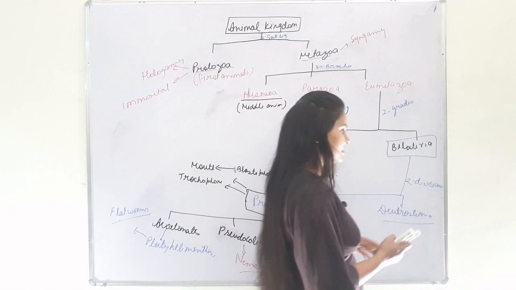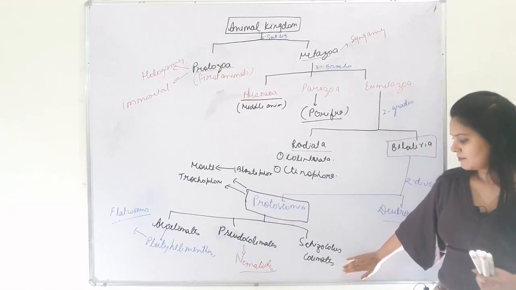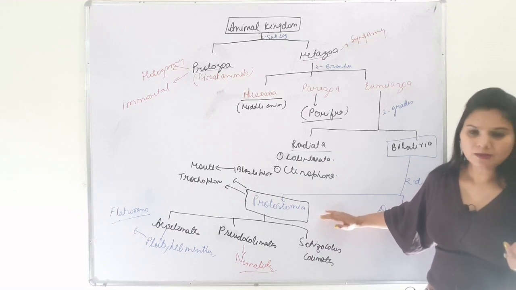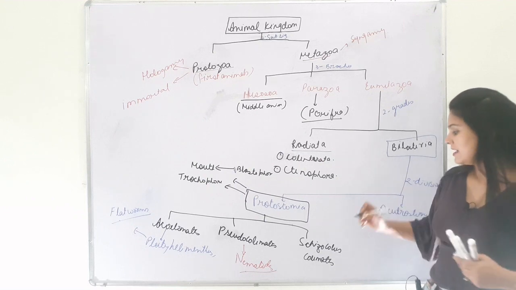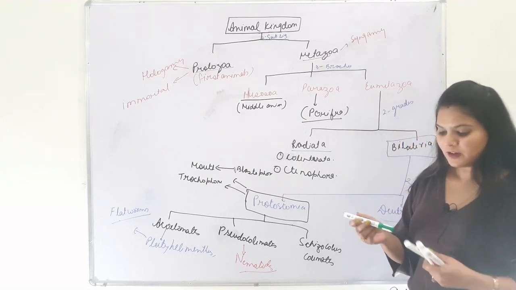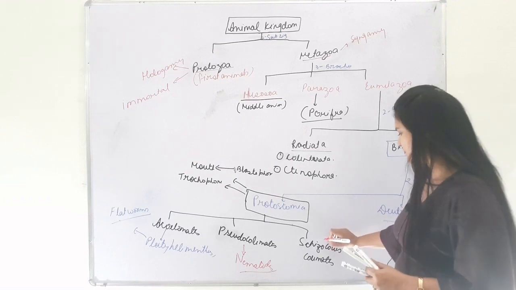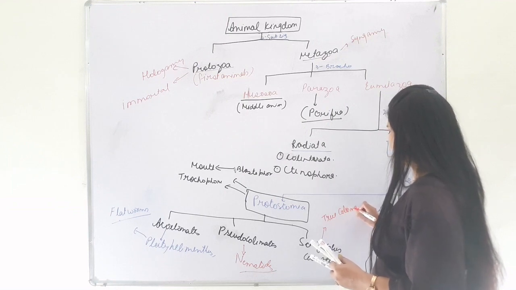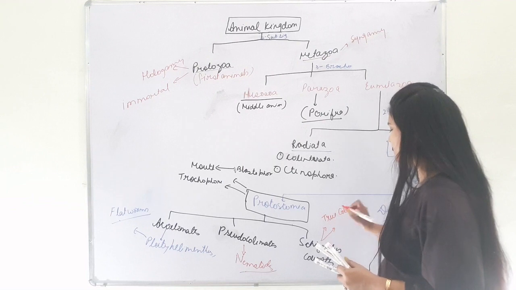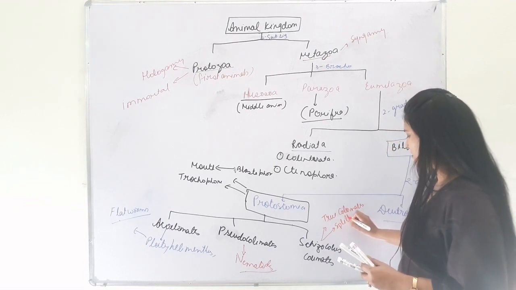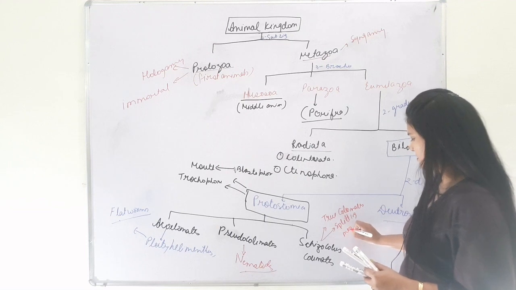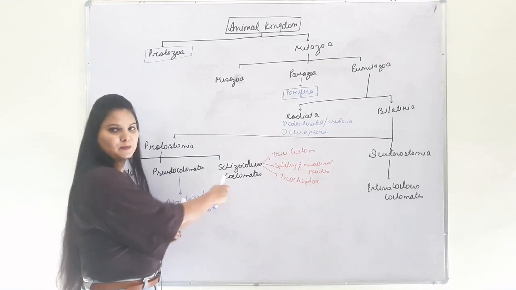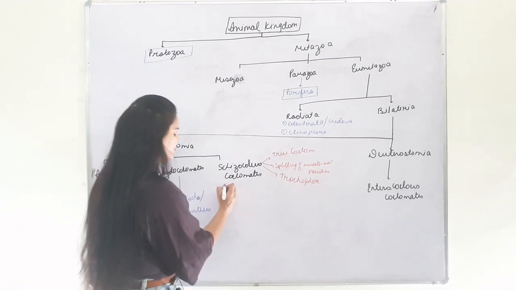Next are the Schizocoelous animals. Schizocoelous Coelomates are organisms which have a true coelom, and here the coelom is formed by splitting of mesodermal pouches. Moving forward, Schizocoelous Coelomates include three phyla.